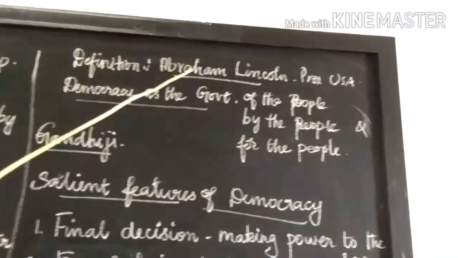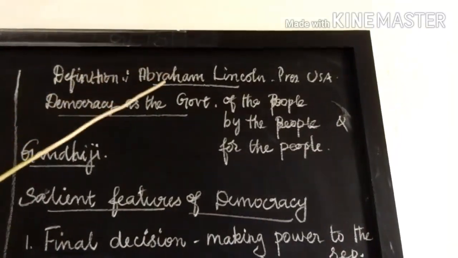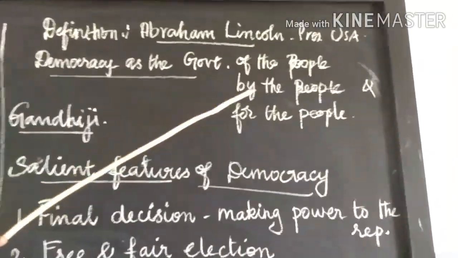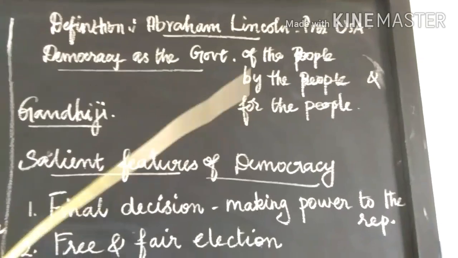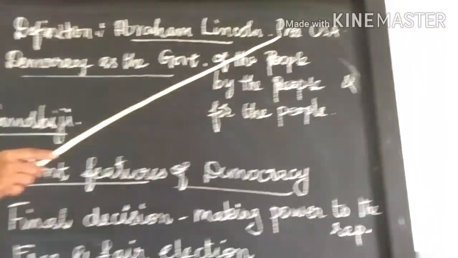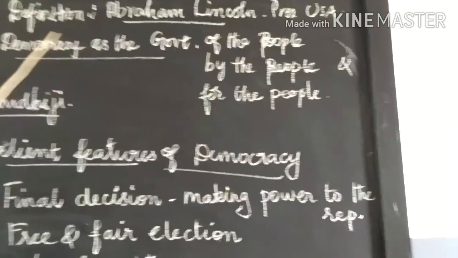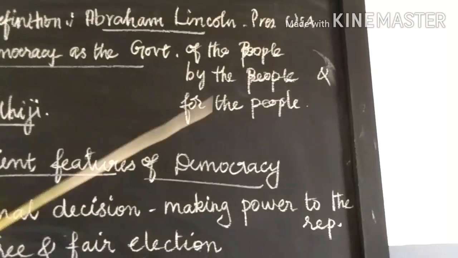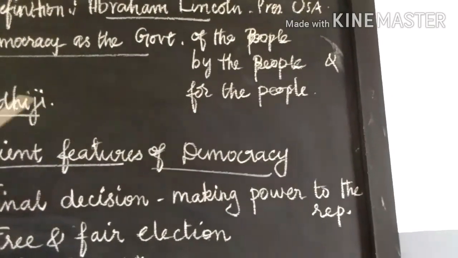Definition: Abraham Lincoln, one of the former presidents of the USA, defined democracy as the government of the people, by the people and for the people.